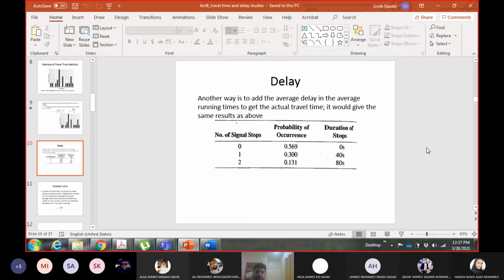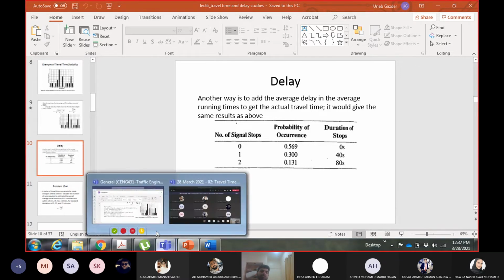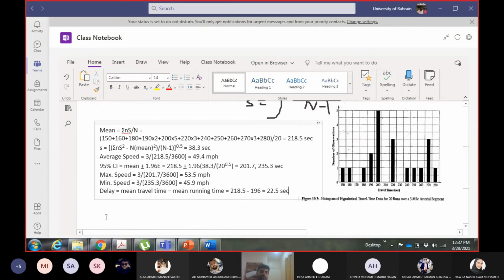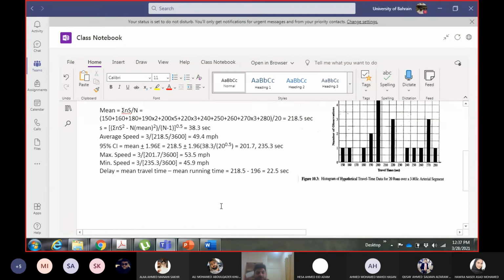Okay, so just joking. So 13.1% of cars, or a 0.131 chance, have to stop on both signals. In that case your delay will be 80 seconds. Now how do we use the probabilities or chances to calculate the average value? This is another method of calculating the average, if instead of giving you values and observations, I gave you the chances.